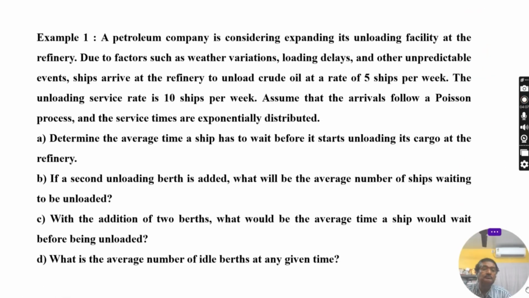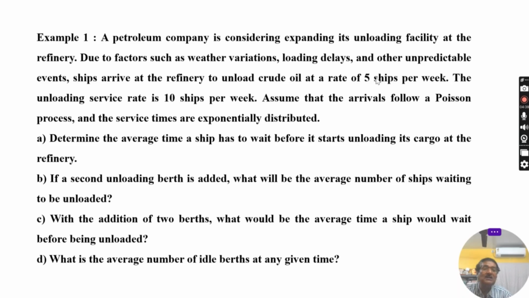Okay, now an example. A petroleum company is considering expanding its unloading facility at the refinery. Due to factors such as weather variations, loading delays, and other unpredictable events, ships arrive at the refinery to unload crude oil at a rate of 5 ships per week.